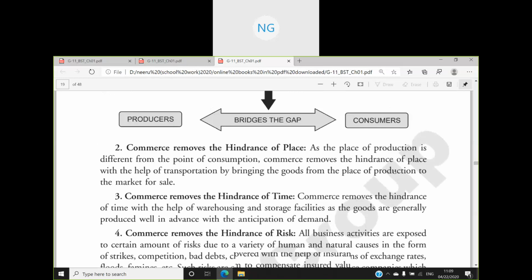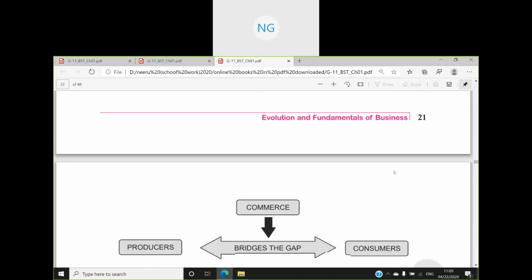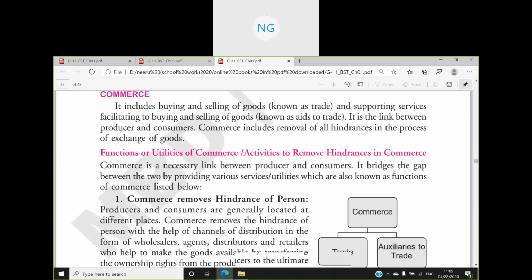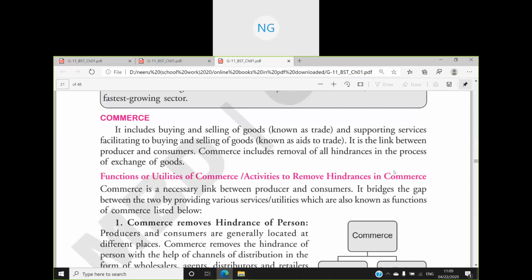What do we mean by commerce? Then we will see about trade and auxiliaries to trade. Now, commerce includes buying and selling of goods, that is trade, as well as auxiliaries such as transport, banking, insurance, communication, advertisement, packaging and warehousing. So it includes buying and selling of goods when we are providing the link between producers and consumers, right? That is known as commerce.